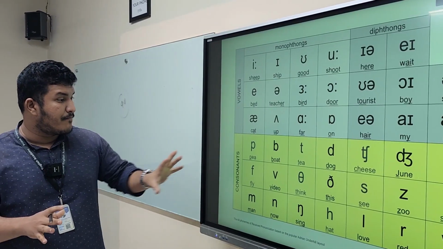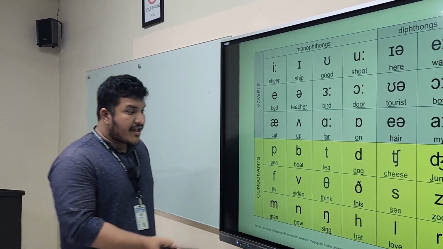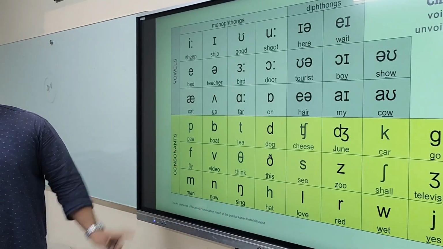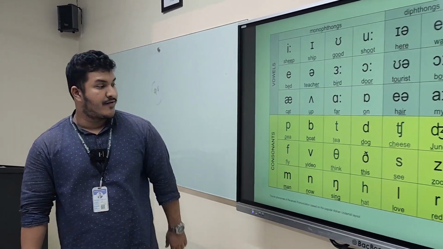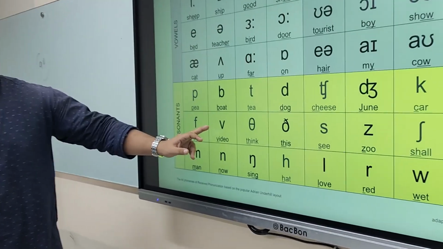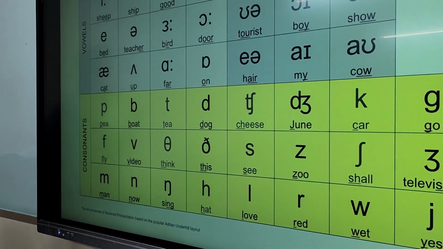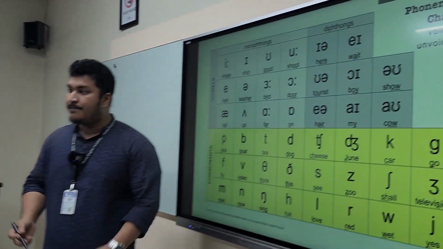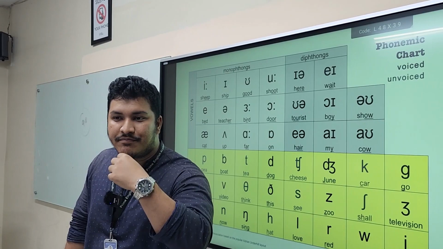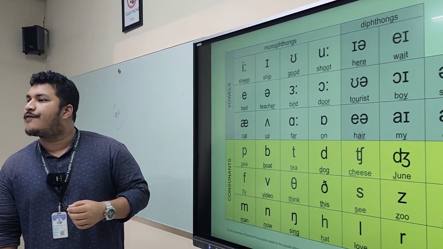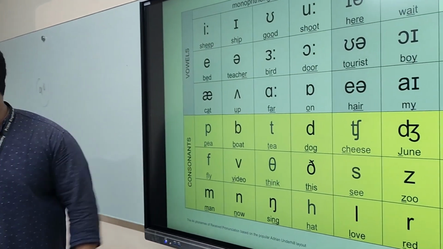Now we will learn about some consonant sounds today, okay? Only two consonant sounds. Can you see them? First one is, say with me. And the second one is in the same position. Your vocal cords will be in the same position. Your upper teeth will touch the lower lip, okay? It's like this one. And this one is,